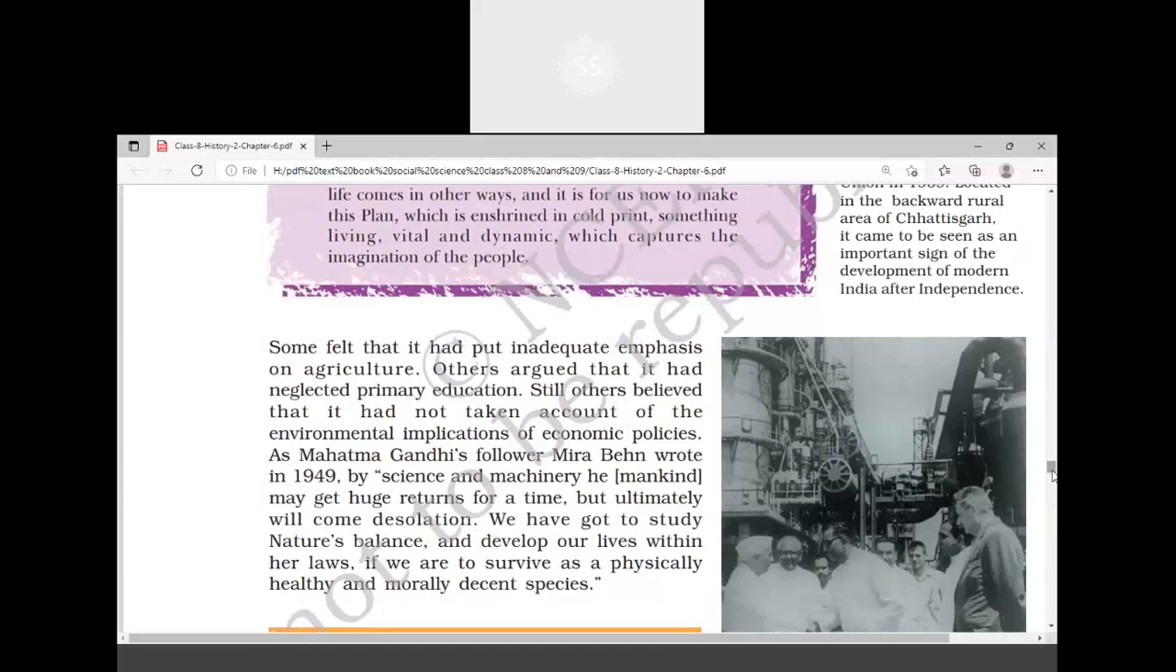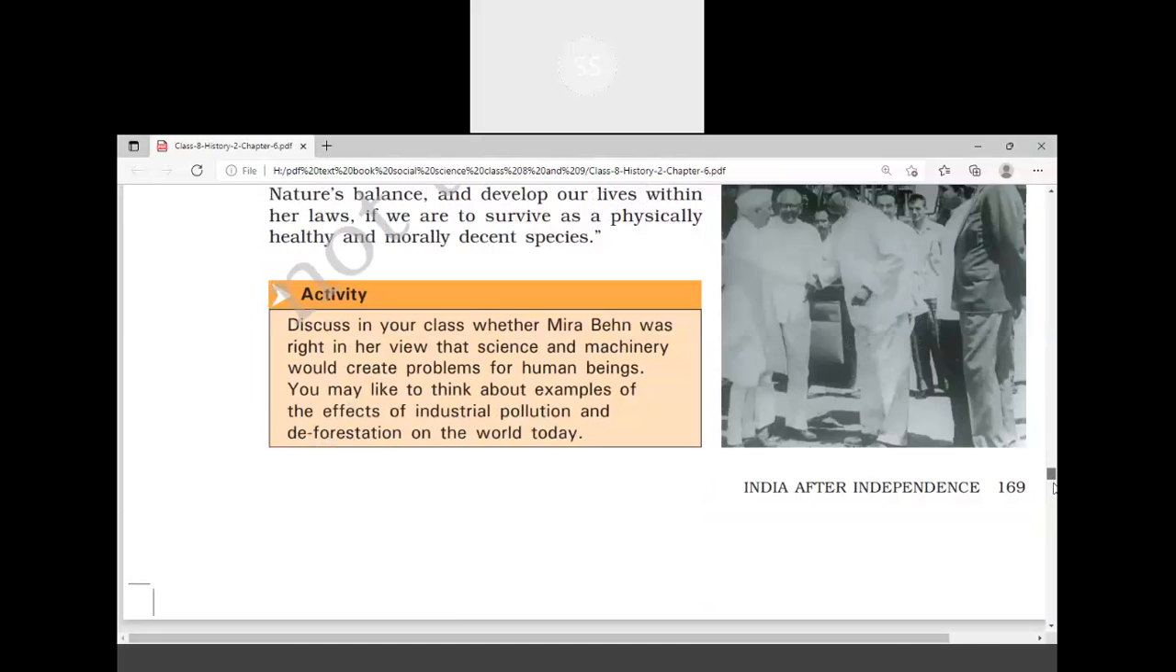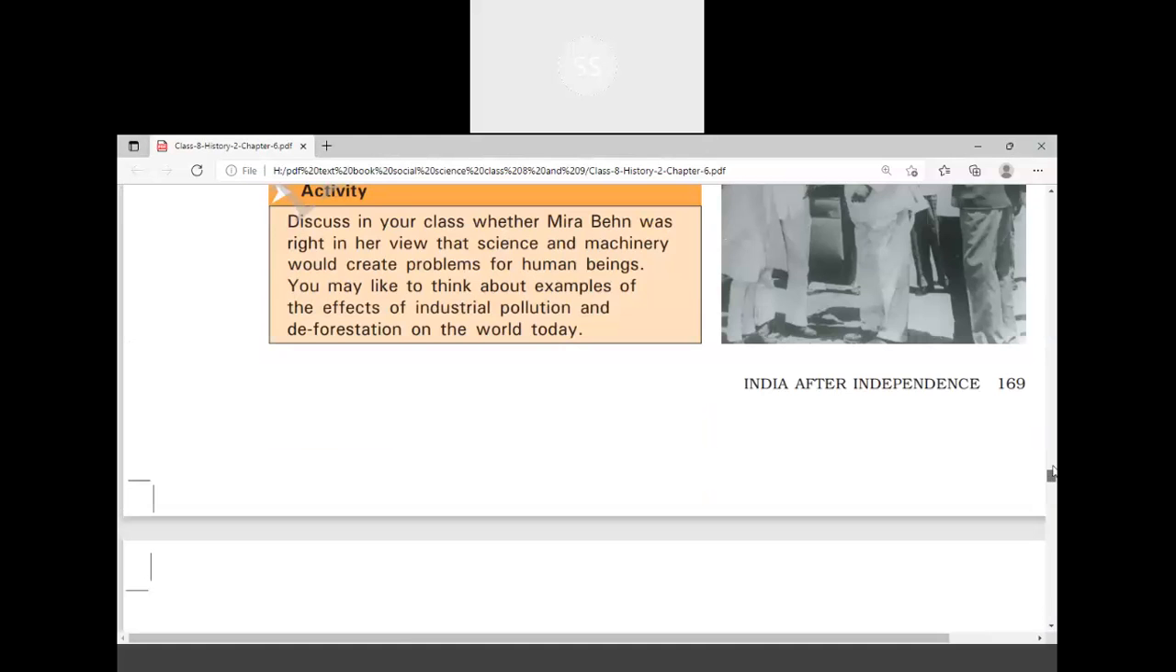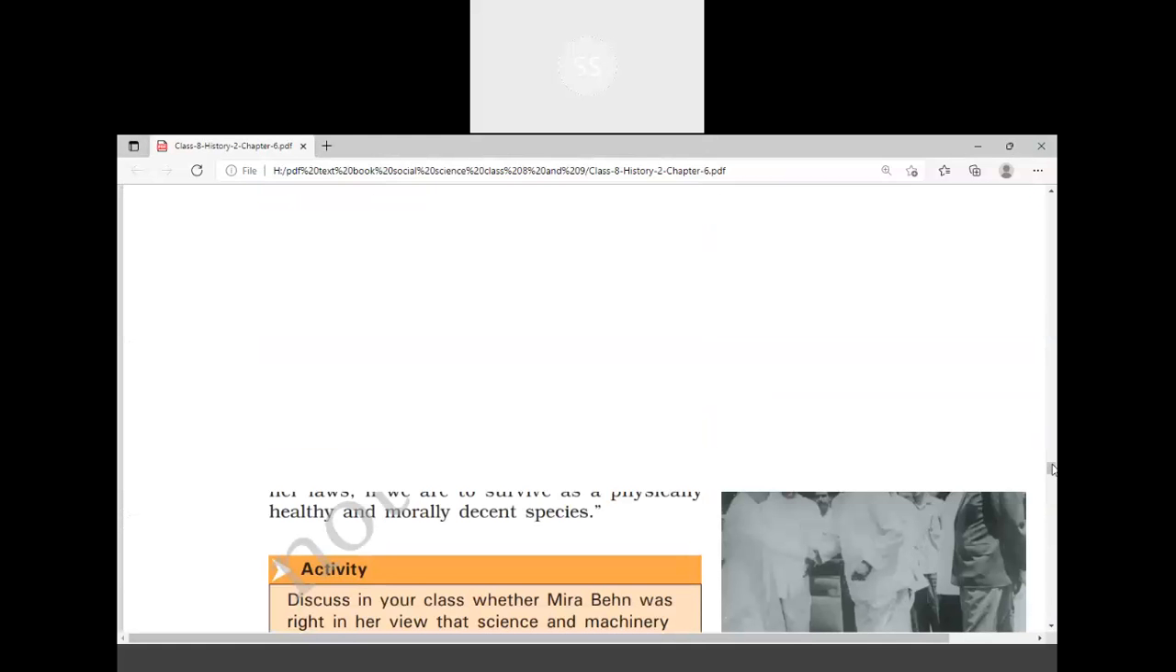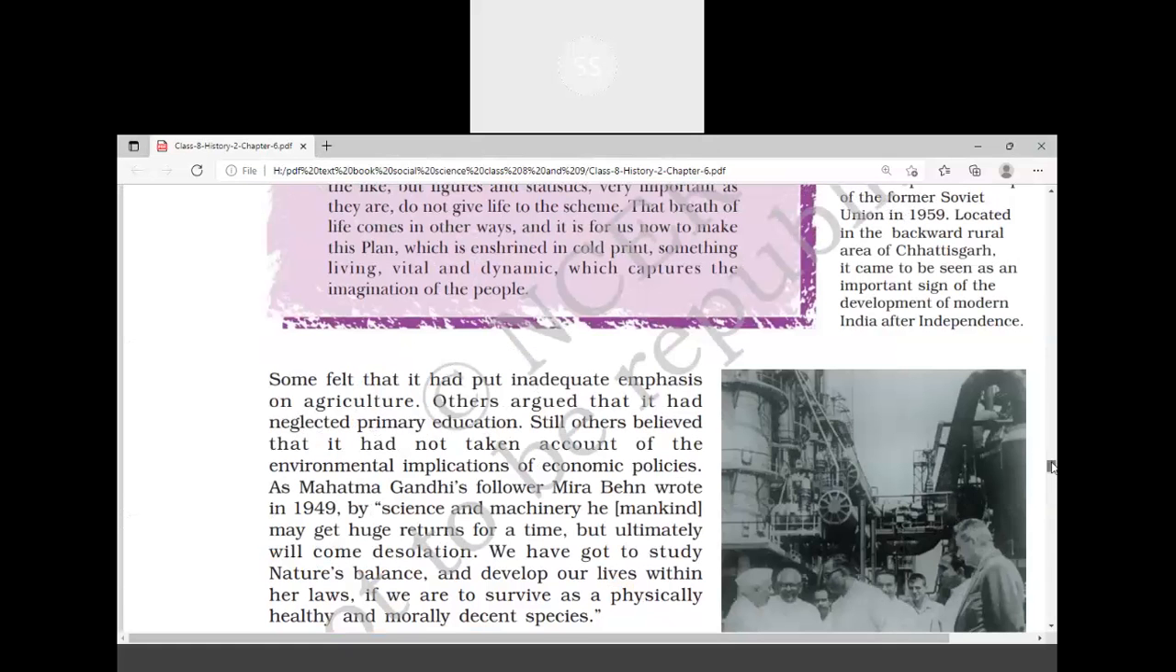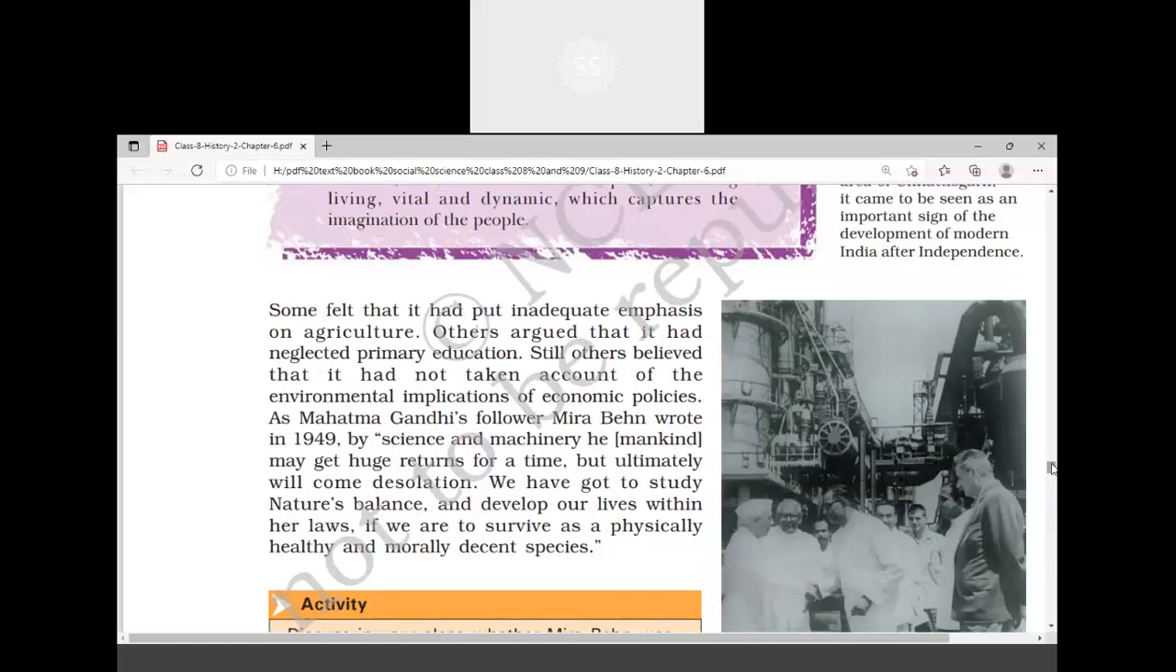Tata Iron and Steel Industry, that is TISCO, is one such industry which started because of the Planning Commission. But there were a few who were not fully supporting the system of investment. For example, Miraben, a follower of Mahatma Gandhi, wrote that science and machinery may get huge returns for a time, but ultimately will come for dissolution.